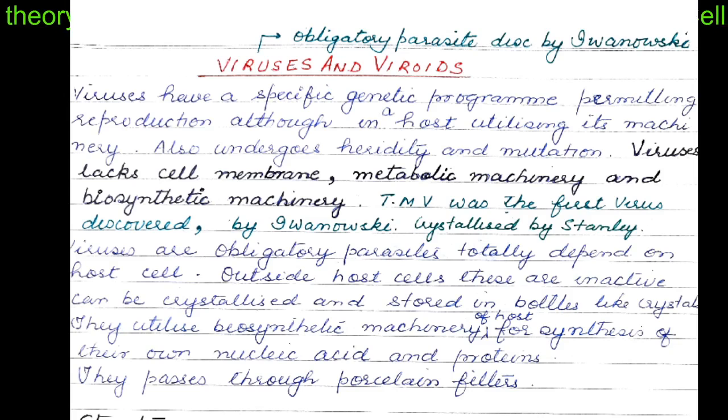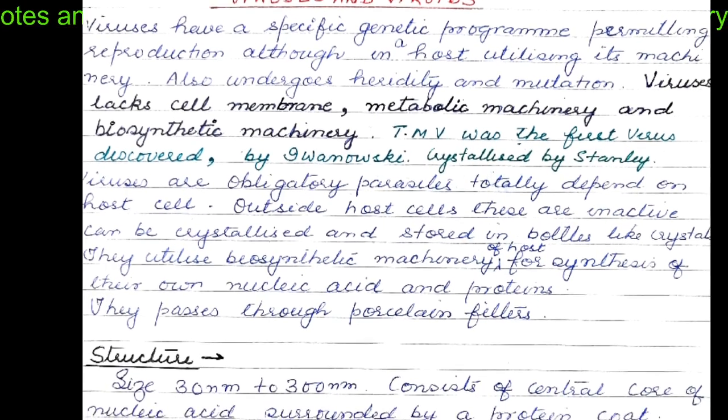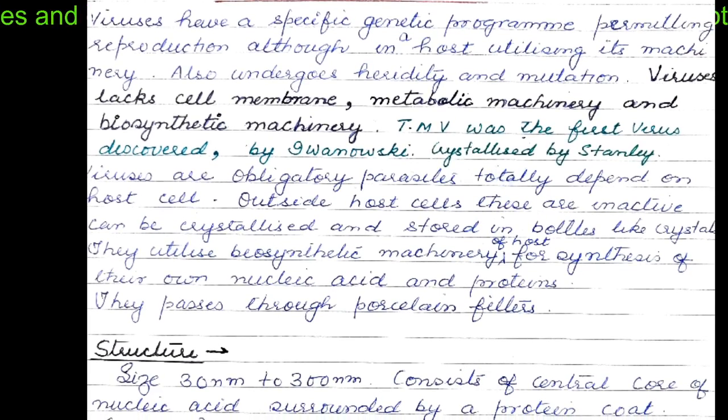Tobacco mosaic virus was the first virus which was discovered by Ivanovsky, and this virus was crystallized by Stanley. By this property displayed by the virus, Stanley stated that viruses are the connecting links between the living and the non-living worlds. Viruses are obligatory parasites because they totally depend upon the host cell. Outside the host cells, they are inert and inactive.